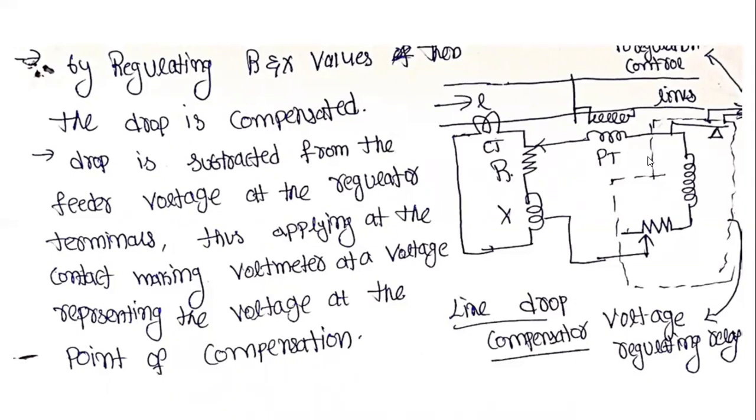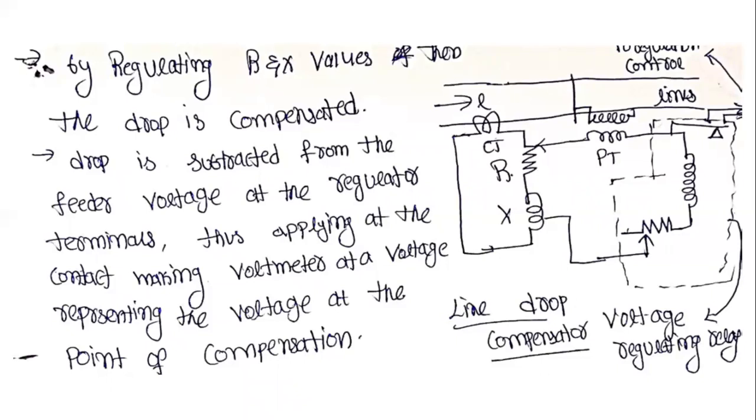Clear? This is the basic circuit diagram for the line drop compensation. In this case, we are using the potential transformer, current transformers, and also the regulating control, the voltage regulating relay coil, and the resistance and reactances.